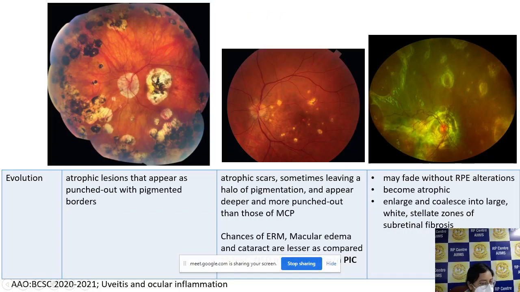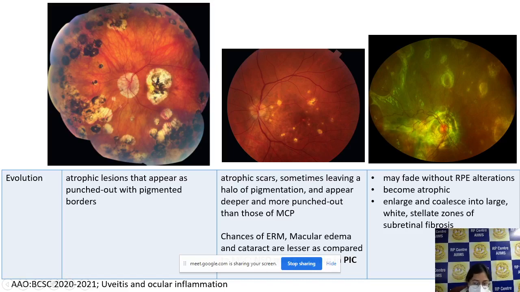Now, the evolution of these lesions. In multifocal choroiditis, there are atrophic lesions that appear as punched out lesions with pigmentary borders. Whereas in PIC, atrophic scars can be present with a halo of pigmentation. They appear deeper and more punched out than the lesions of multifocal choroiditis. Chances of ERM and macular edema are lesser as compared to multifocal choroiditis, but PIC characteristically shows CNVM changes, and NSD, neurosensory detachment, is characteristic of PIC.